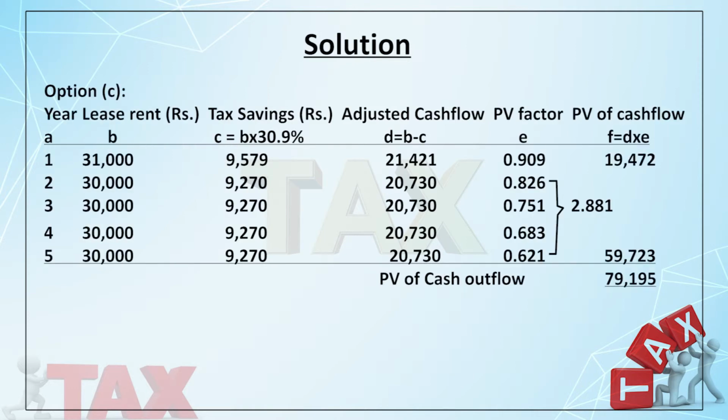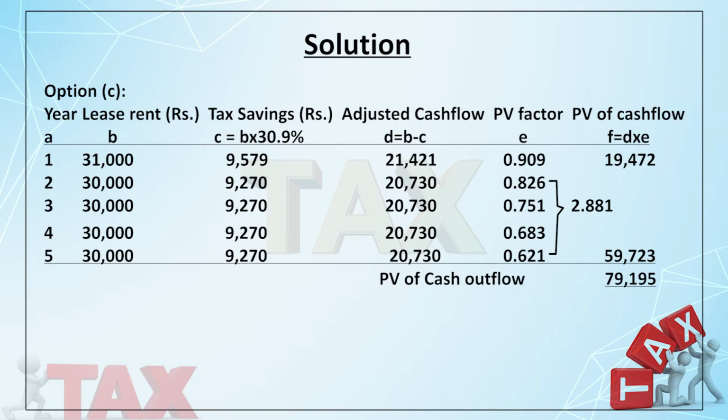Now the lease. In case of a lease, what happens? Lease rent is tax deductible, but when you take a lease, you won't get the depreciation. So in the first year, I pay lease rent of 30,000 plus 1,000 management fees. So I pay 31,000. And what is the tax savings? Since it is debitable to your statement of profit and loss, you get a tax saving, which I multiplied by 0.309, and it comes to 9,579. So how much is my actual cash flow? I am paying 31,000, but I am getting a benefit of 9,579. So ultimately, my cash flow is 21,421.